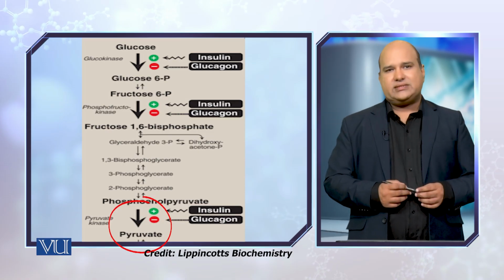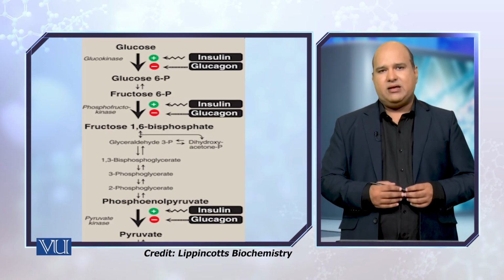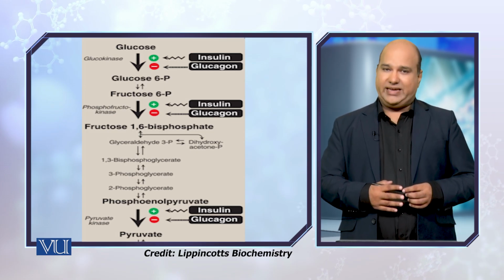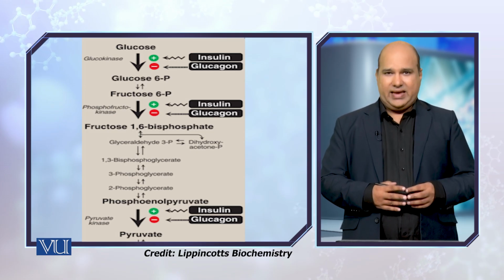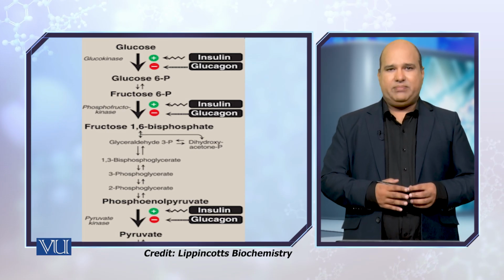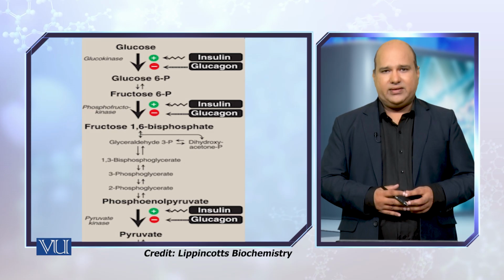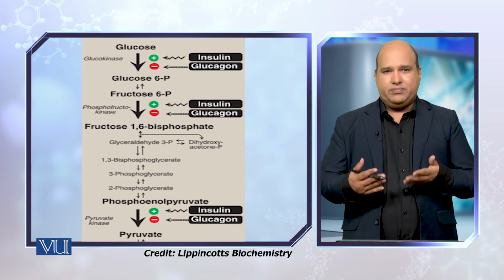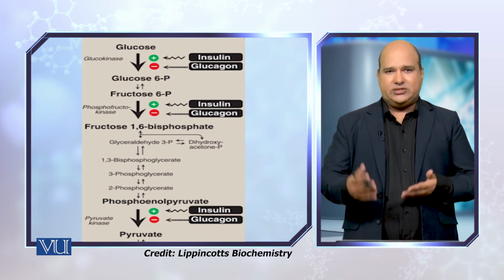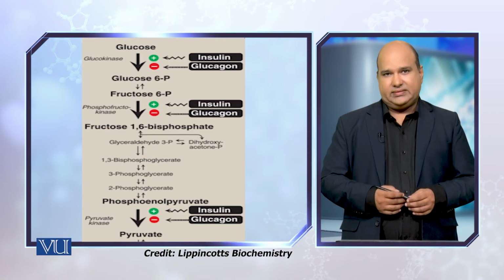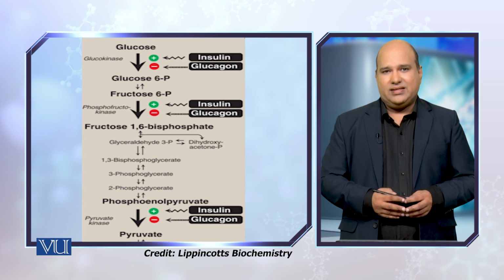So one way is that pyruvate is first converted into oxaloacetate, and then oxaloacetate can be converted back to phosphoenol pyruvate, and then it will become part of the reversal of the glycolysis process.